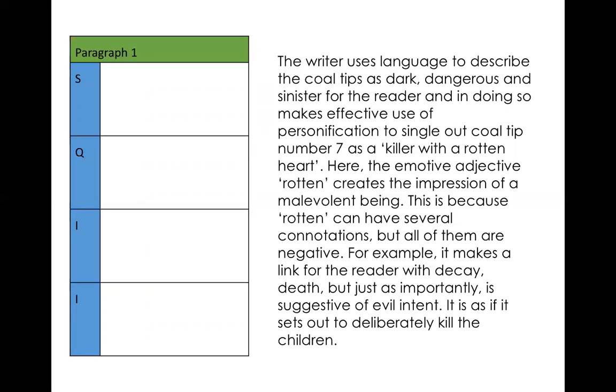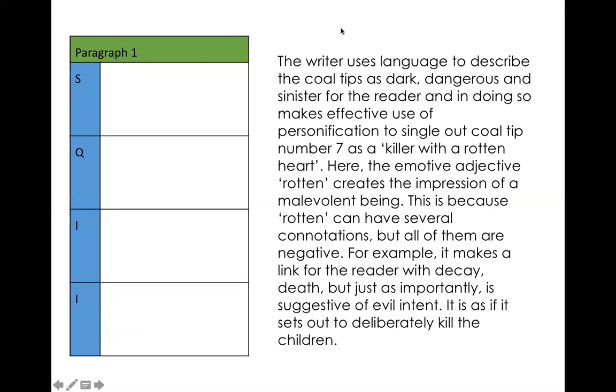So, the writer uses language to describe the coal tips as dark, dangerous, and sinister for the reader, and in doing so makes effective use of personification to single out coal tip number 7 as a killer with a rotten heart. Here, the emotive adjective rotten creates the impression of a malevolent being. This is because rotten can have several connotations, but all of them are negative. For example, it makes a link for the reader with decay, death, but just as importantly, is suggestive of evil intent. It is as if it sets out to deliberately kill the children. This is just one paragraph, so we're aiming for 3 of this kind of standard for this question, all right?